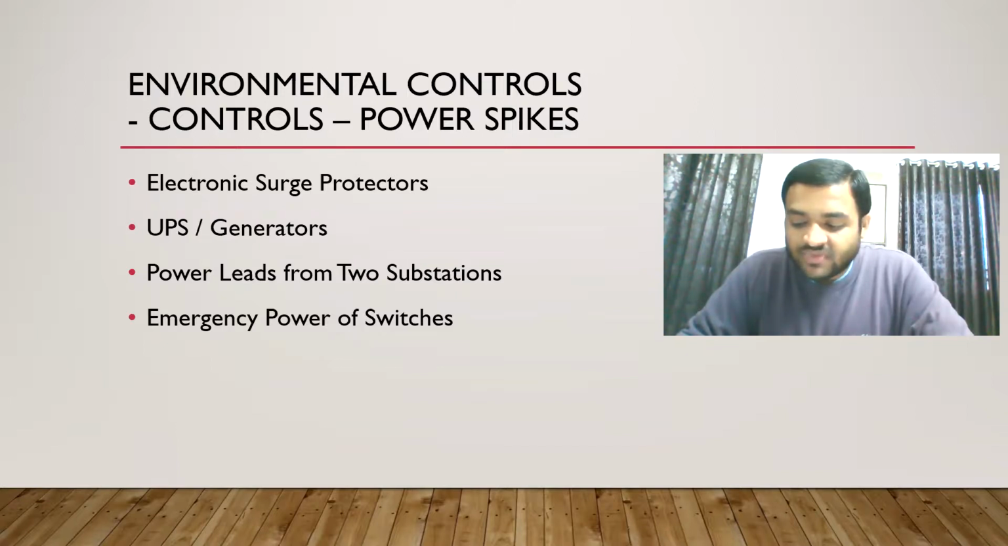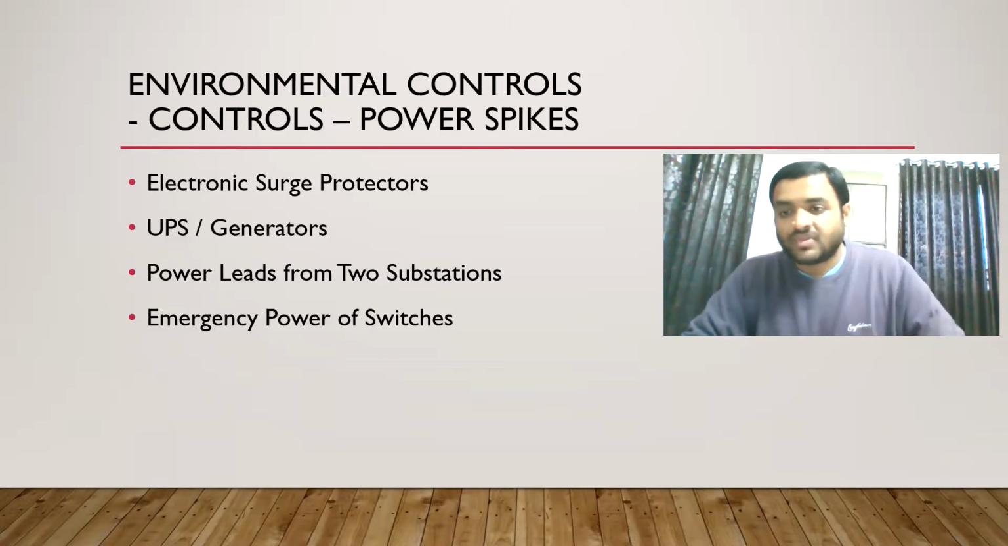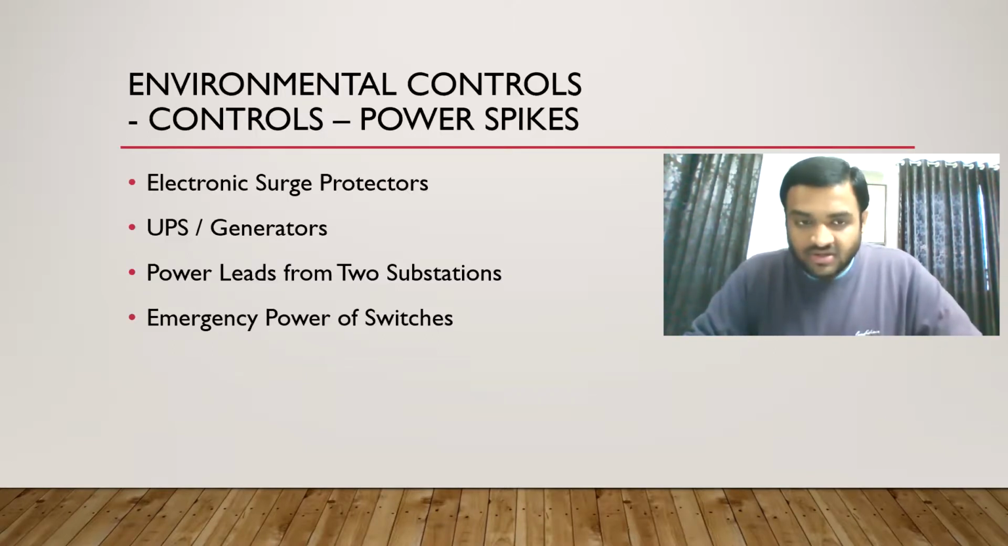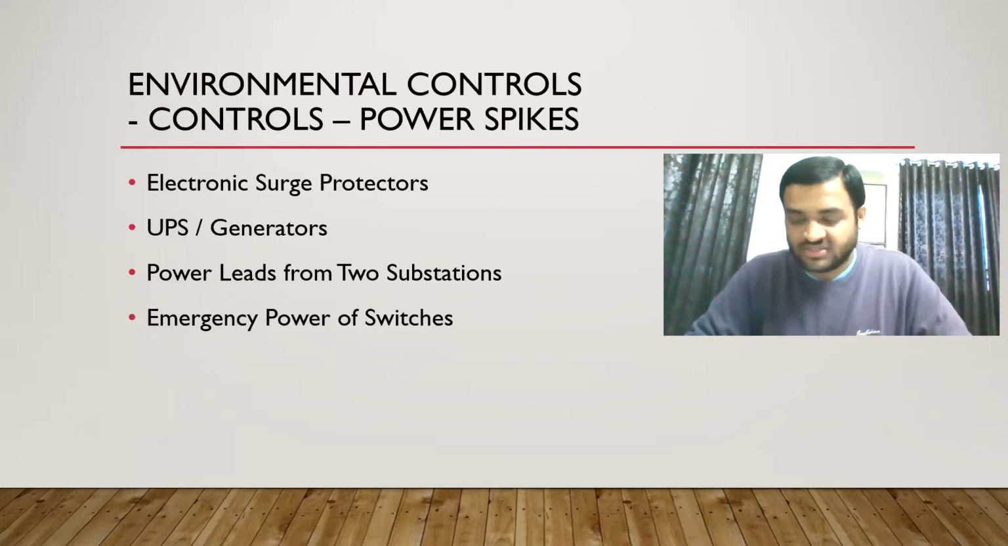For example, if a company comes to know that there is going to be a power spike due to certain conditions, as soon as it detects that, we will use this emergency power switch to shut down or cut the power. After we cut the power, we will automatically get electricity from another substation. That is why we have power leads from two substations.